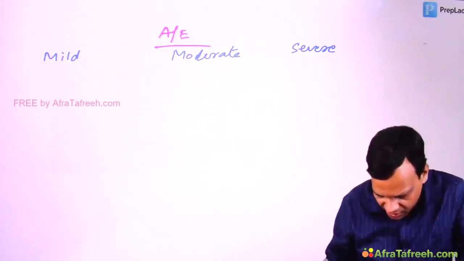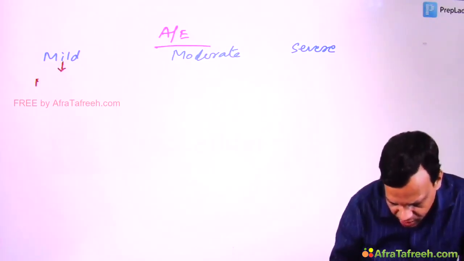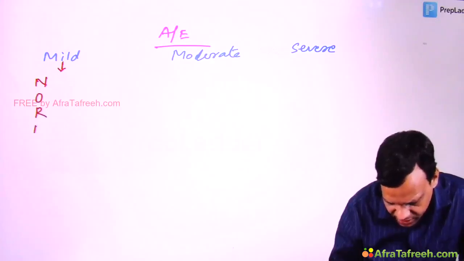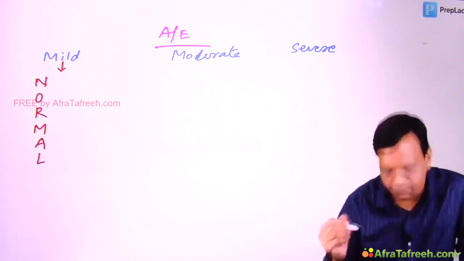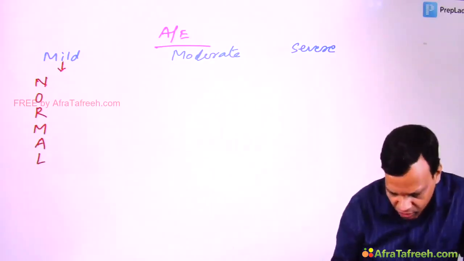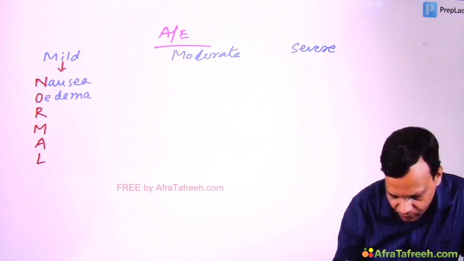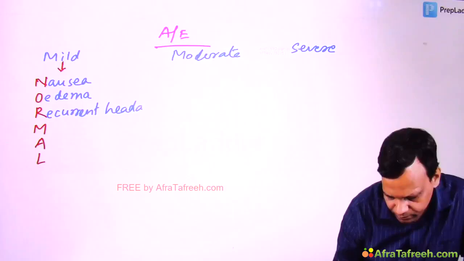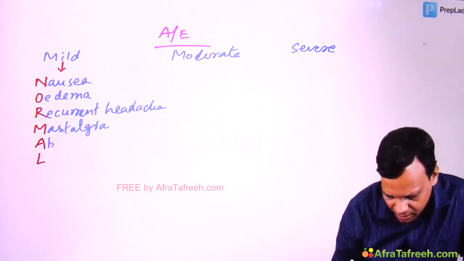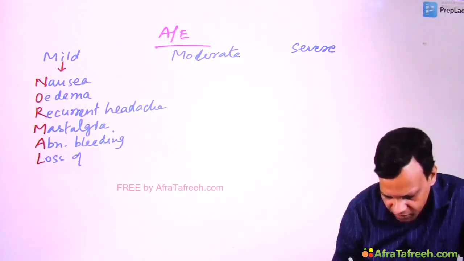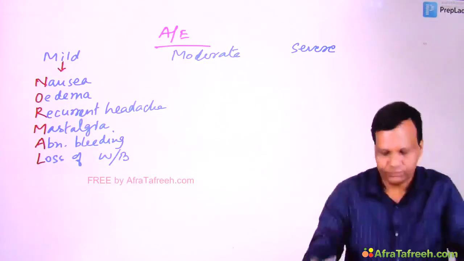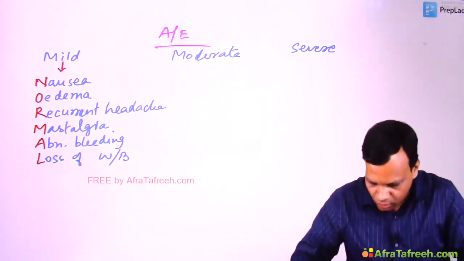Okay? Now starting with the mild adverse effects, we discussed they normally present, so you can remember them as NORMAL. N for nausea. O is edema. R is recurrent headache. M is mastalgia. A is abnormal bleeding. And L is loss of withdrawal bleeding.